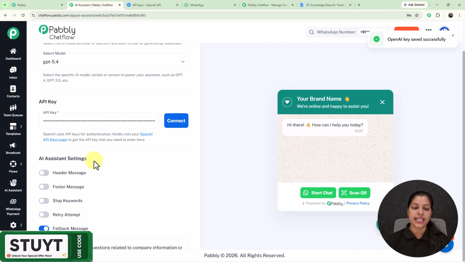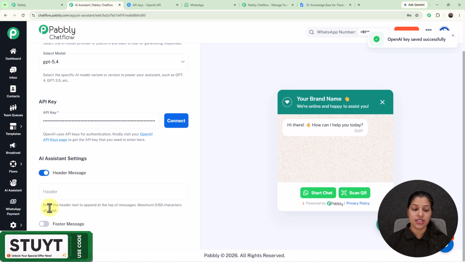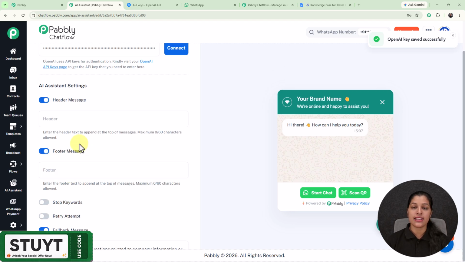Now here we are on this AI assistant settings section, from where you can manage some of your AI assistant settings, such as you can provide the header or the footer message by just enabling these toggles and entering it.